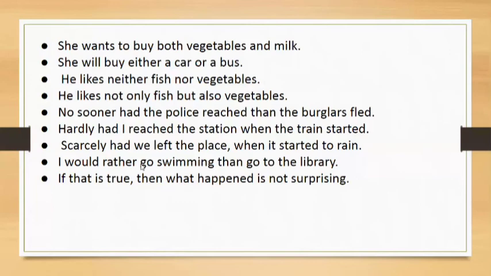The one with rather denotes the action which is preferred over the other. If that is true, then what happened is not surprising. So the condition: if that is true, then only is what happened not surprising. So we are talking about condition.